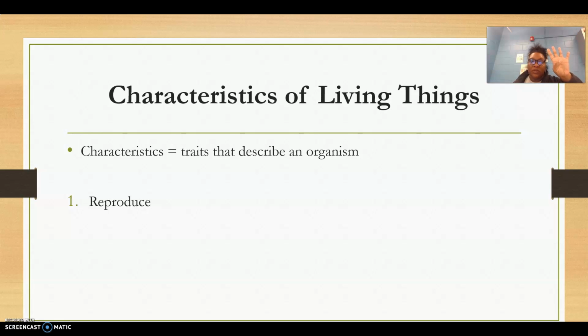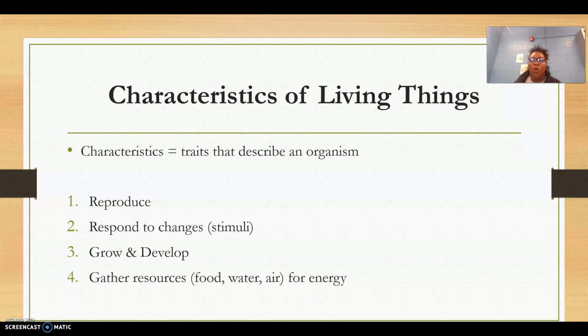There are 4 characteristics of all living things or organisms. We want to remember that organisms are living things: plants, animals, humans, fungi, and bacteria.